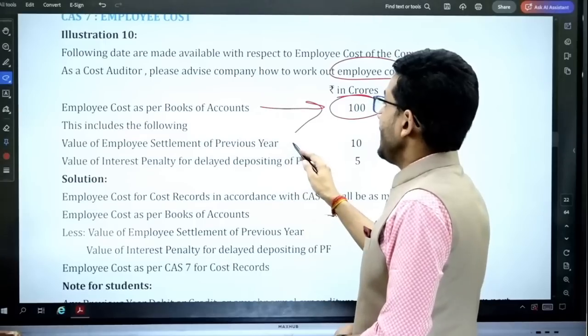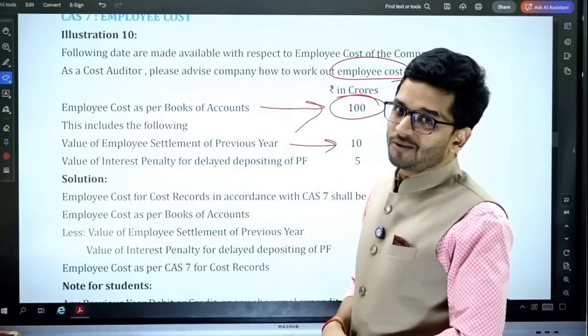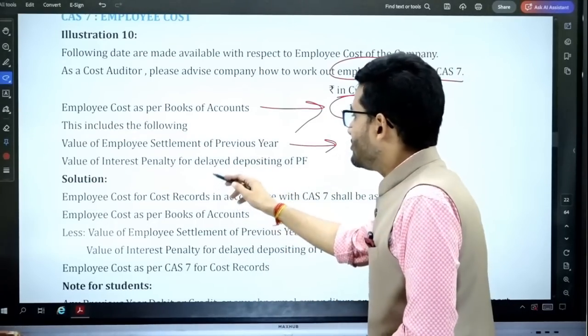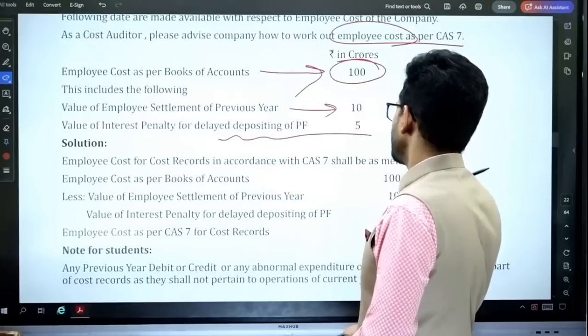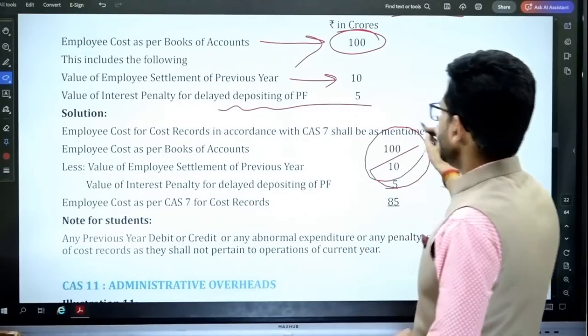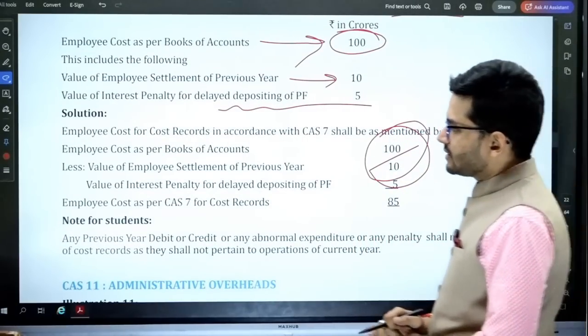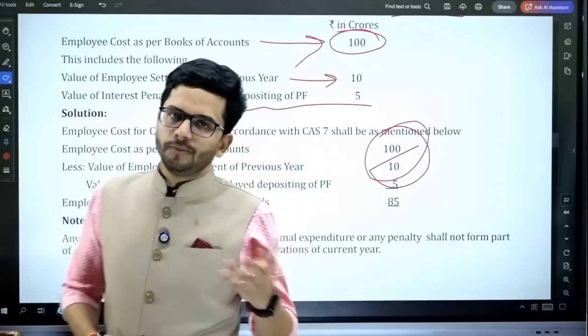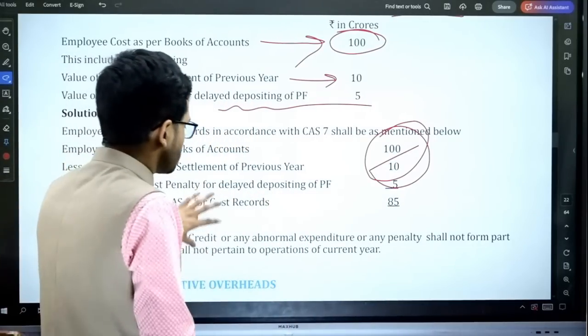This includes the value of employee settlement of the previous year, a prior period expense, and the value of interest on penalty for delayed payment of deposit of tax. And of course, both of them will be reduced, because as per the costing records, both of them are not to be added in the employee cost.